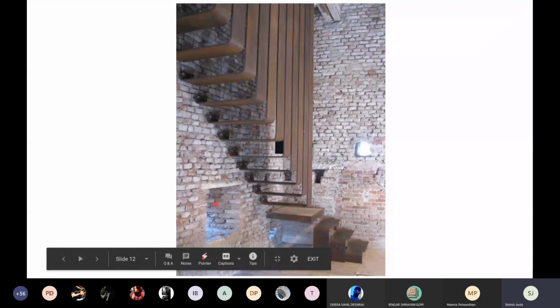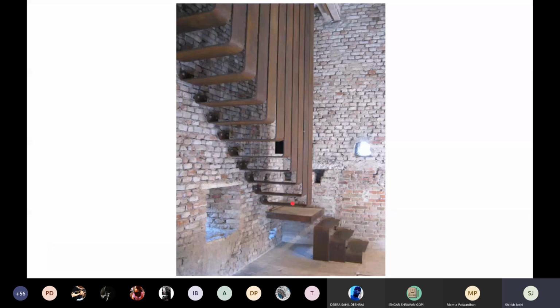The wall, as you see, is much deeper, so you can have deeper bolts going into the wall, and the staircase does not require anything else. The metal plate is sufficiently thick to carry the loads of people going up and down. This is a hanging staircase, or rather a one-side hanging staircase.